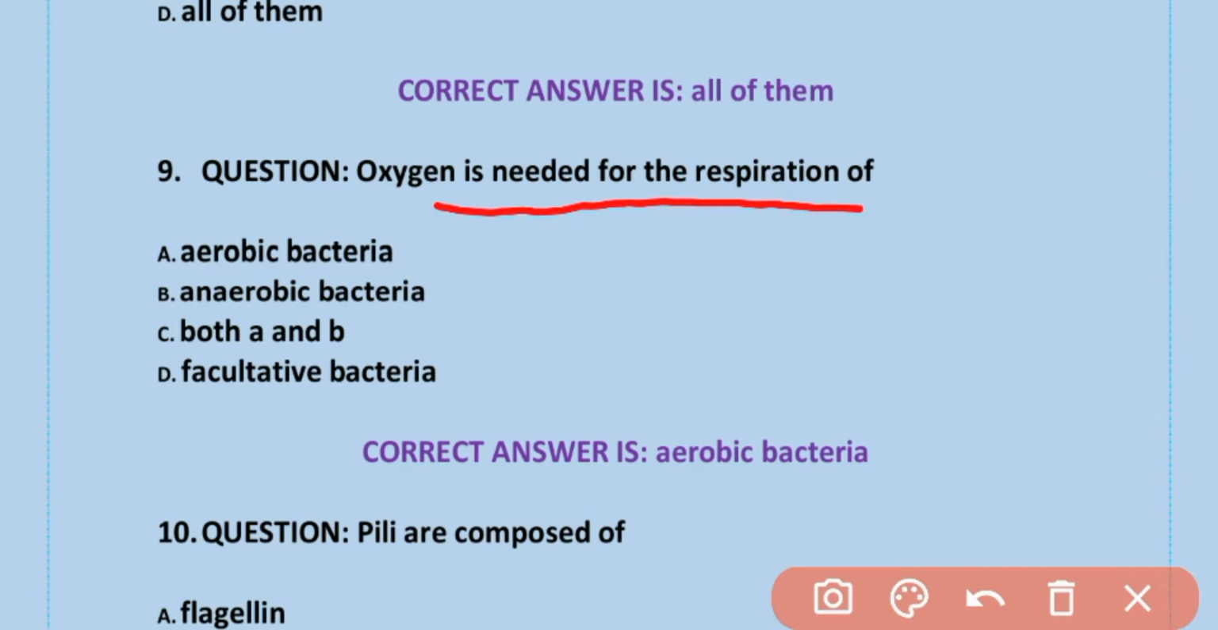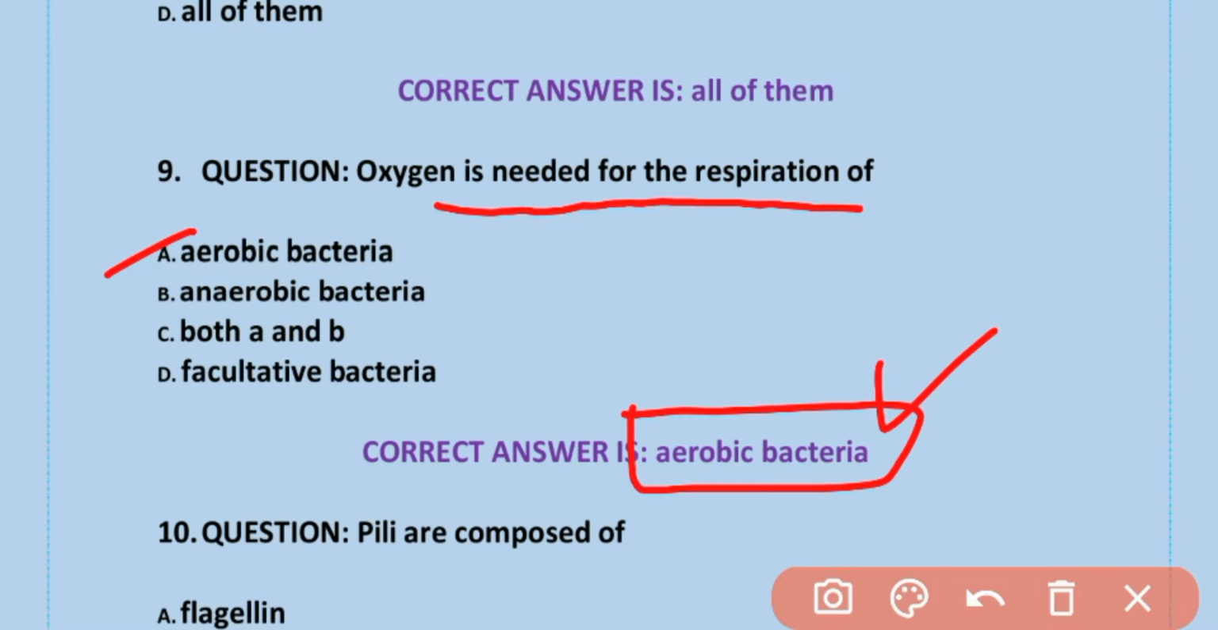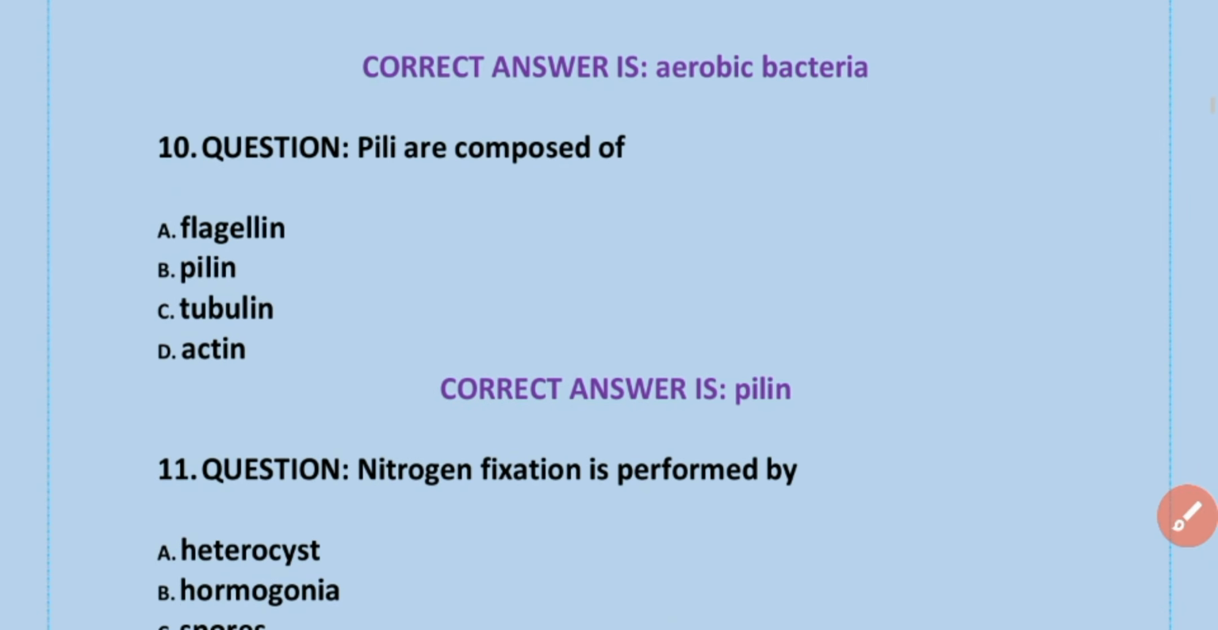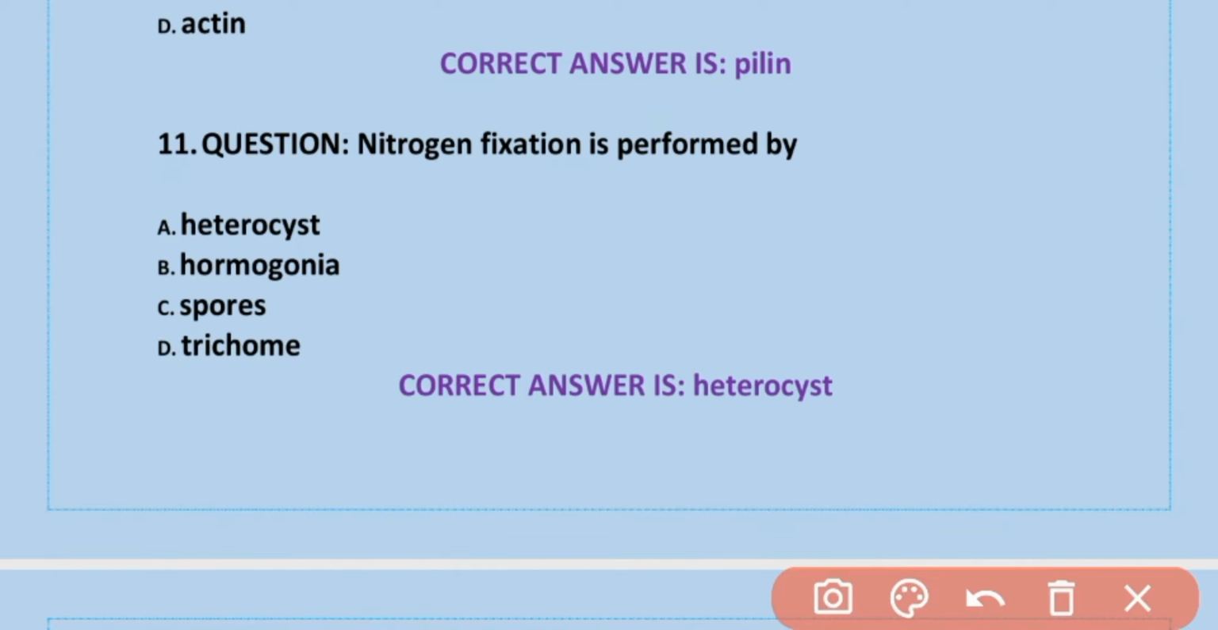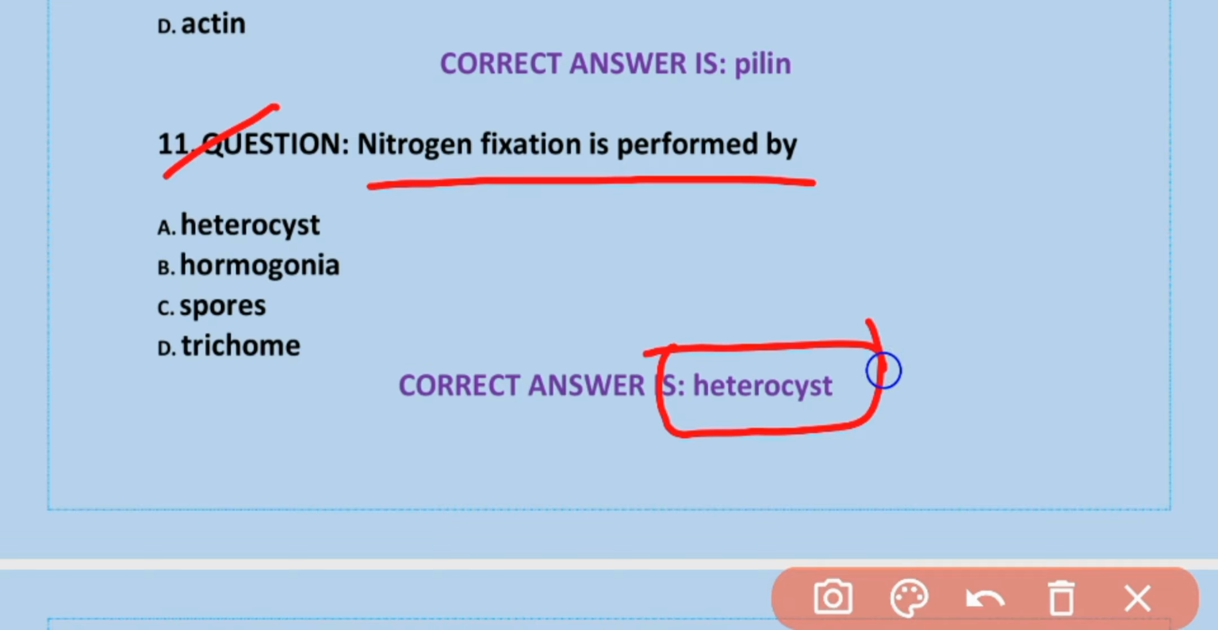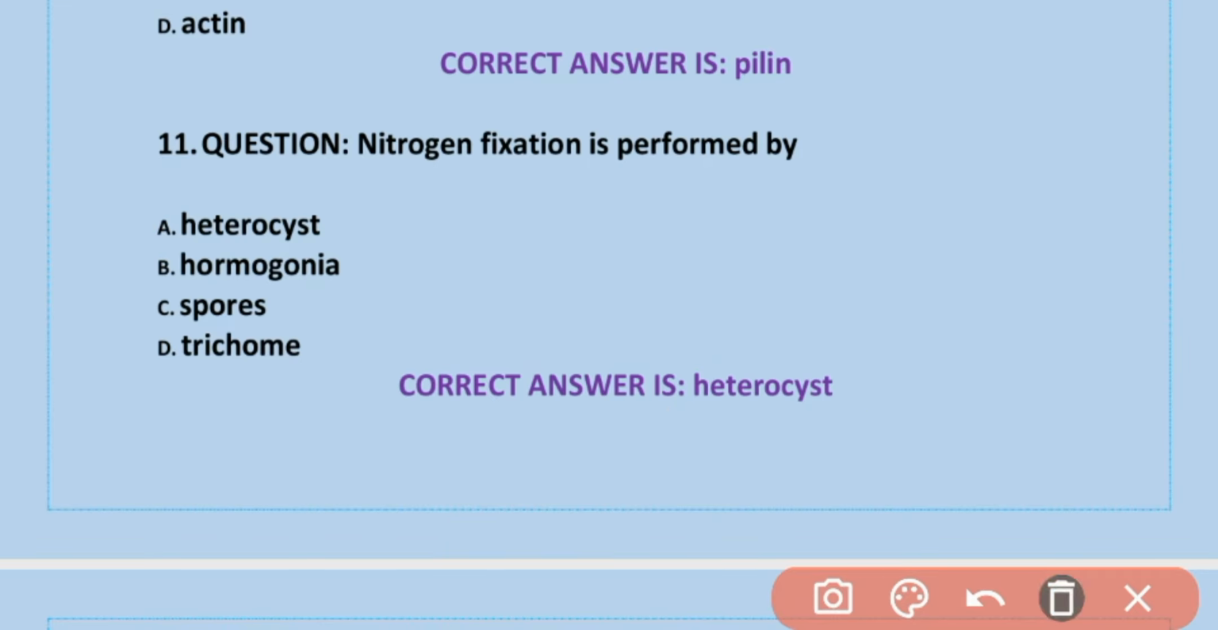Oxygen is needed for respiration of aerobic bacteria. Option A is correct. Aerobic bacteria. Pili are composed of pilin. Option B is correct. Pilin. MCQs number 11. Nitrogen fixation is performed by heterocyst. Option A is correct.